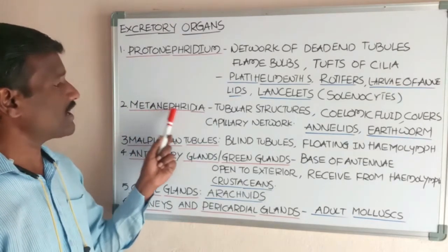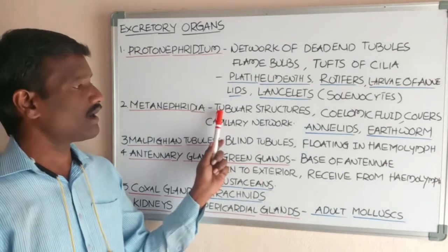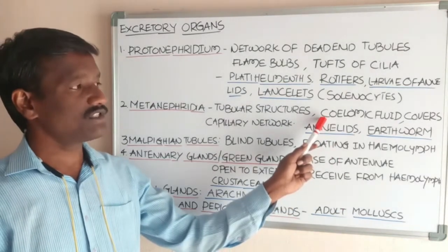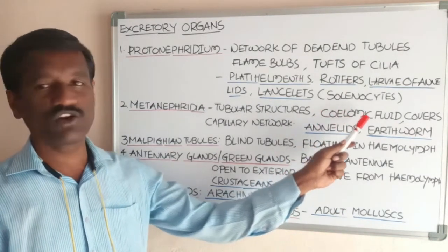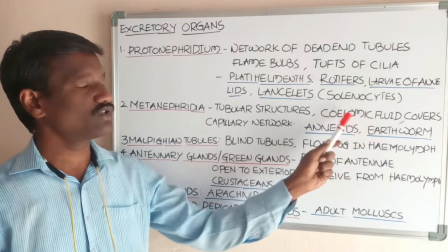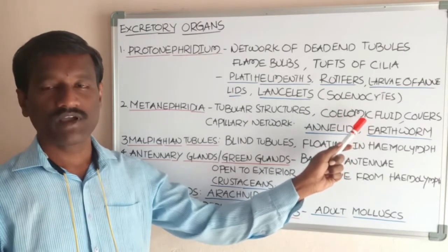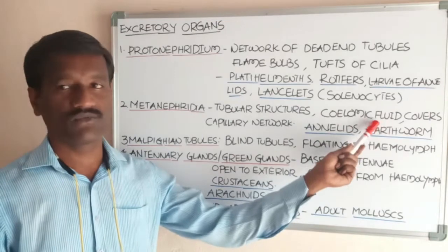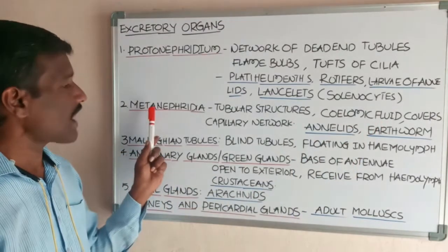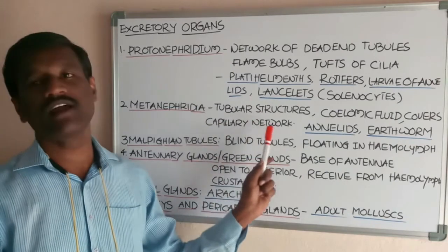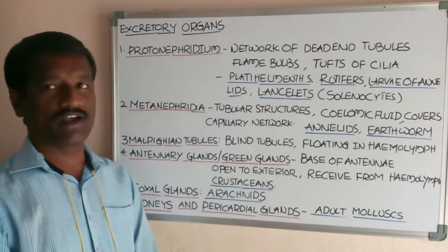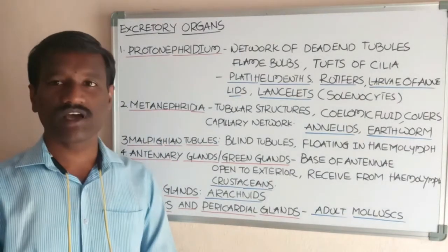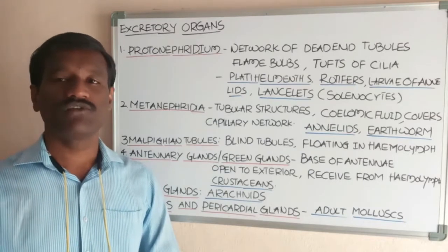Next, the second one, metanephridia. Metanephridia are tubular structures that dip into the coelomic fluid of the body. Students, coelomic fluid means the coelom present in the animals is filled with fluid, and these are also enveloped with a blood capillary network. These help in elimination of the waste products.